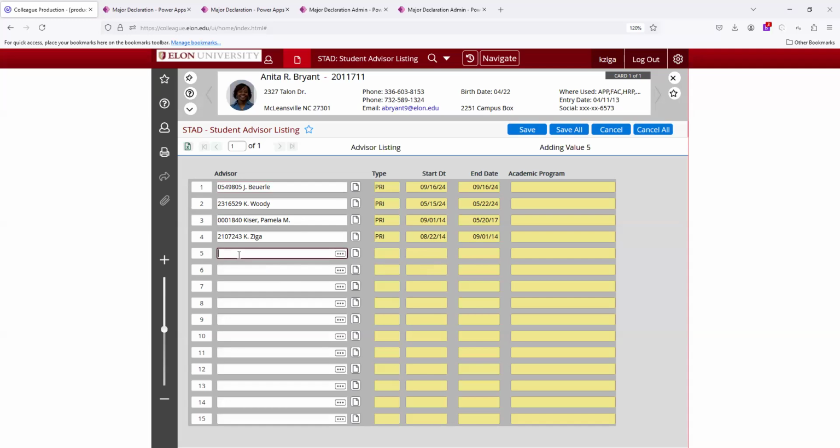You can always hit Cancel All if you're worried that you may have made an error, but as soon as you hit Save All or Save for a second time, then that will be in there. It is always fixable. If you have questions, just contact our office. Even if the students receive a notification, we want to make sure they get the right advisor. So if you accidentally assign and realize it's the wrong caseload breakdown, go ahead and fix it. The student will be absolutely fine.